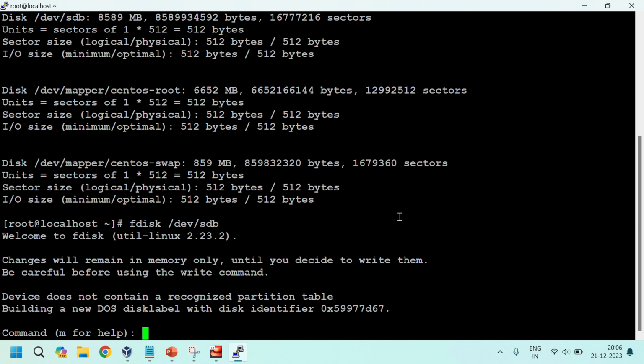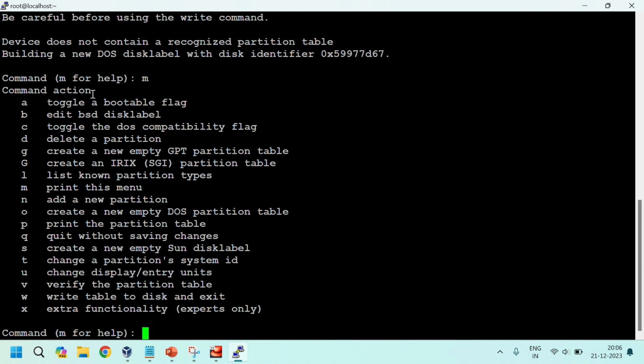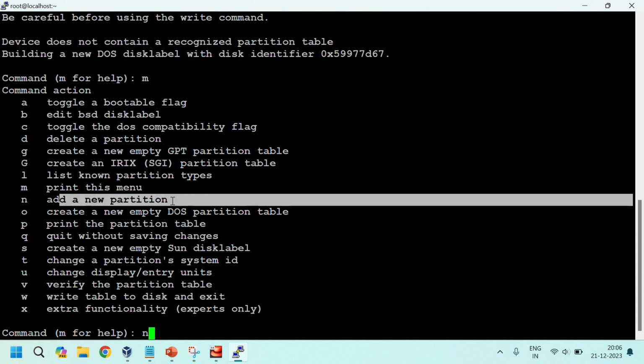fdisk /dev/sdb. If you give m, it displays the actions you can do. We can create one partition first. n for new partition.